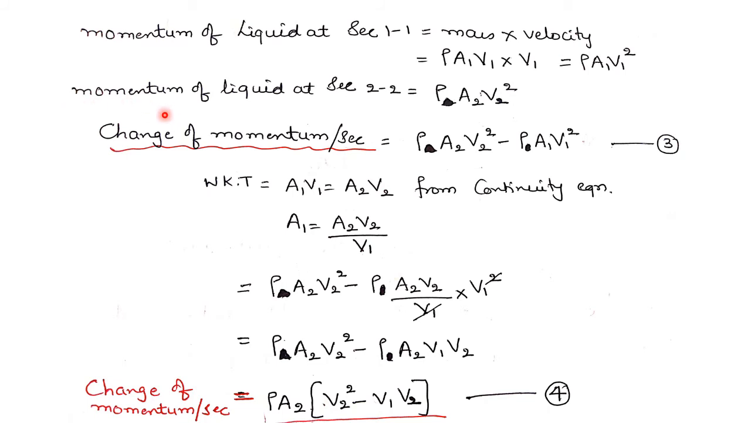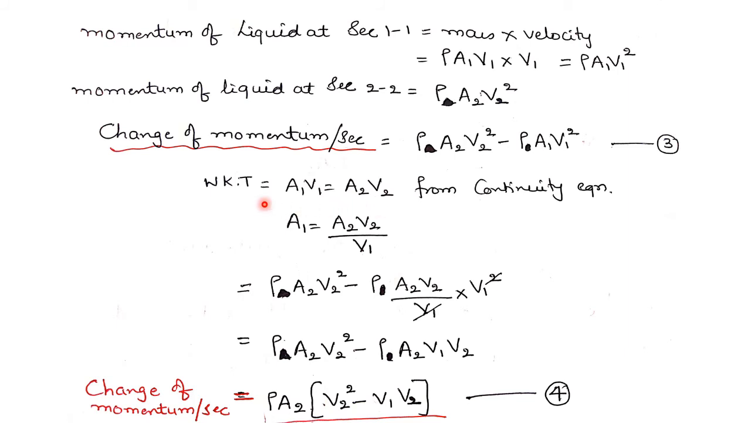Similarly, we calculate the momentum of liquid at section 2-2, which is given by rho into A2 into V2 square. Now let us write the change of momentum per second. The change of momentum we have observed here is this equation minus this equation. So I have written rho into A2 V2 square minus rho into A1 V1 square. Let me call this equation 3. Already we know from the continuity equation that A1 V1 is equal to A2 V2.